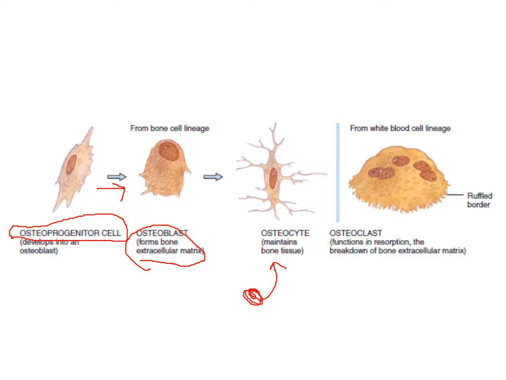Osteocytes maintain bone tissue. Osteoclasts are from monocytes, so they are from the white blood cell lineage. Osteoclasts function in resorption. They break down the extracellular matrix of the bone.